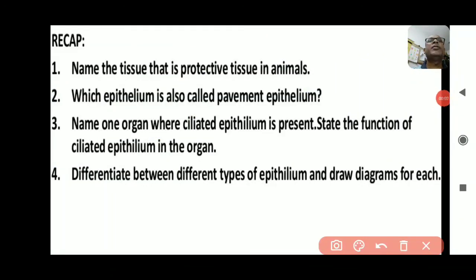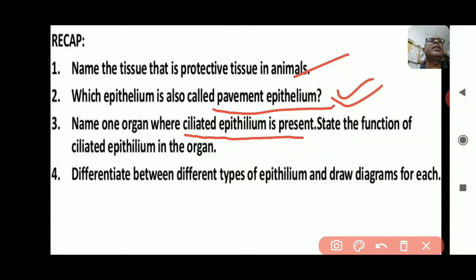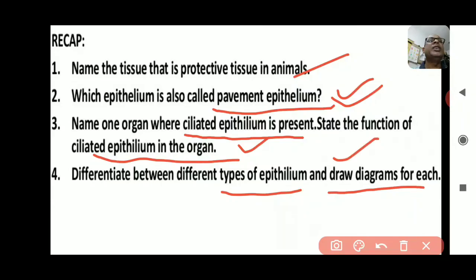Recapitulation questions. First one, name the tissue that is protective tissue in animals. As I have already told you, that is epithelial tissue. Which epithelium is also called pavement epithelium? In an earlier slide I have already discussed it. Name one organ where ciliated epithelium is present, and state the function of the ciliated epithelium in the organ. It is given in the table. Then differentiate between the types of epithelium and draw diagrams for each.